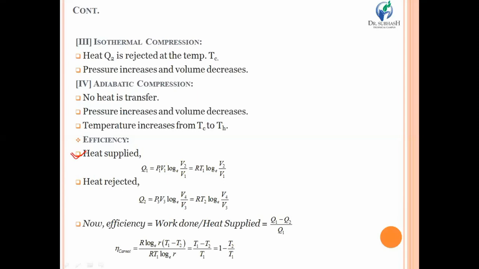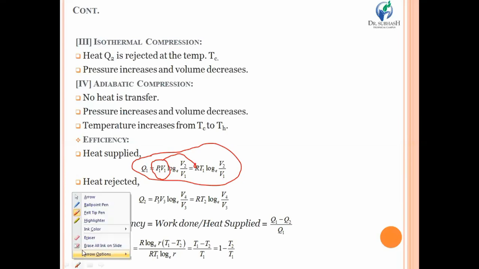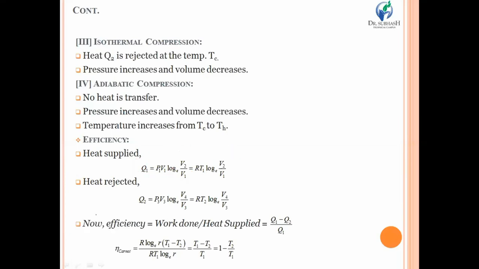So your calculation should start with the heat supplied, and heat supplied is equal to Q1, which is equal to P1 V1 log V2 upon V1. By simplifying the term P1 V1, you can also put RT1. So ultimately your relation will become RT1 log V2 upon V1. This is the input, the heat supplied to the Carnot cycle.